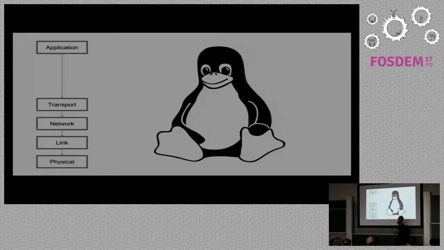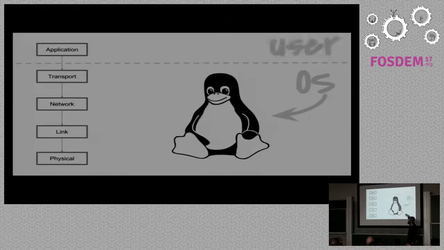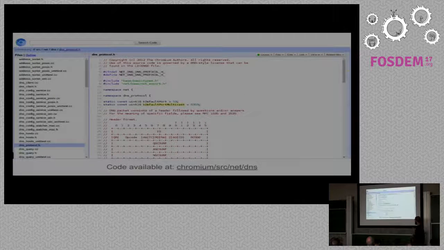Let's remove those two layers there, and we use just 5 layers here. So we can split that into the operating system and the user part. We have the application for the user and those other 4 layers for the operating system. So we can see that as protocols, and we will look through each of those protocols one by one. So let's get started with DNS.